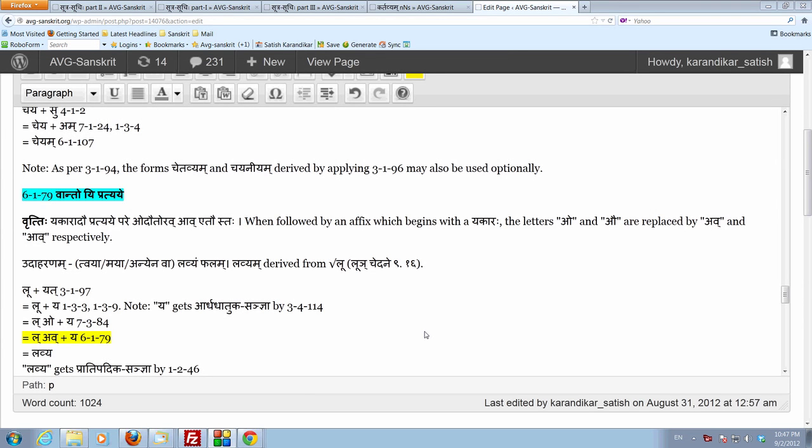Let us now look at a simple Sandhi rule. 6179. Vanto yi pratyaye. Vantaha yi pratyaye. Look at the number of this sutram, 6179.